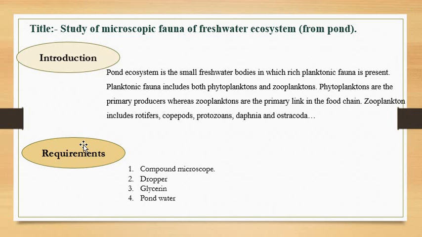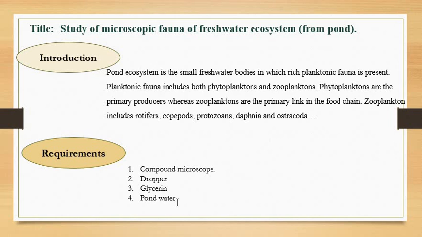Now let's say, for performing this experiment, what do we need? Study of microscopic fauna of the freshwater ecosystem. Requirements: we need a well working and clean compound microscope, a dropper to take a water sample, and on the slide we need glycerine that prevents the hardening of the planktons present in the water.